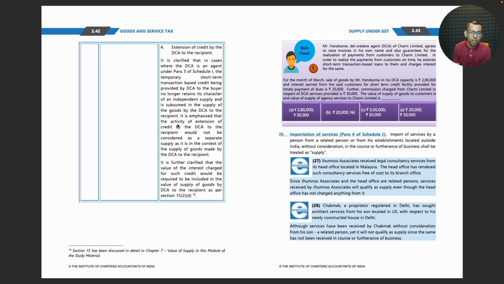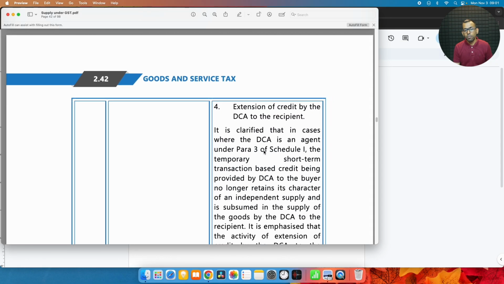It is emphasized that the activity of extension of credit by the DCA to the recipient would not be considered as supply, as it is in the context of the supply of goods made by the DCA to the recipient. It is further clarified that the value of interest charged for such credit would be required to be included in the value of supply of goods by DCA to the recipient as per section 15 subsection 2 clause D. We have concluded